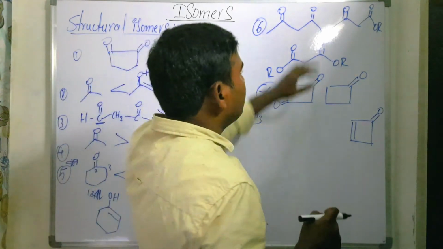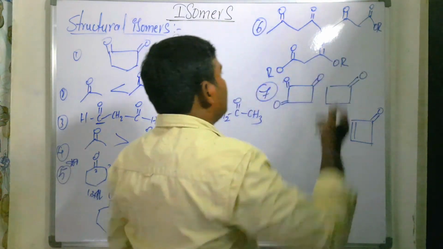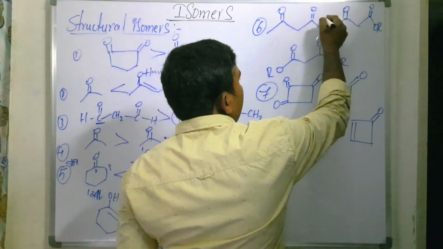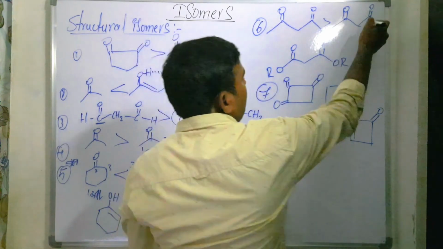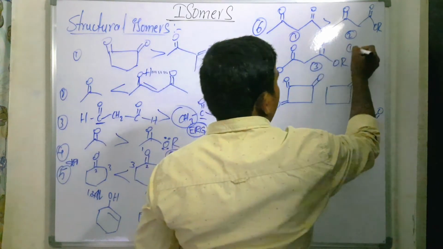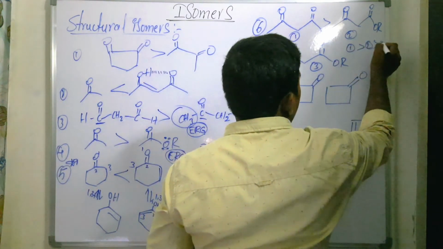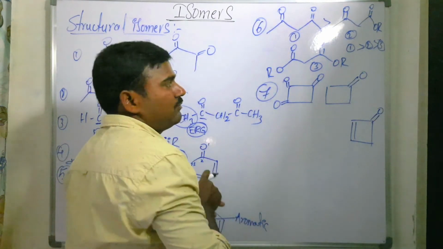Now you take here, it is a methyl group. Here an ester group is there. So when compared to this ester, this methyl ketone is the major one compared to this one. So it is the major one. You take 1, 2, 3, then which is more stable? Whatever concept I said here is based on electron releasing and electron withdrawing.